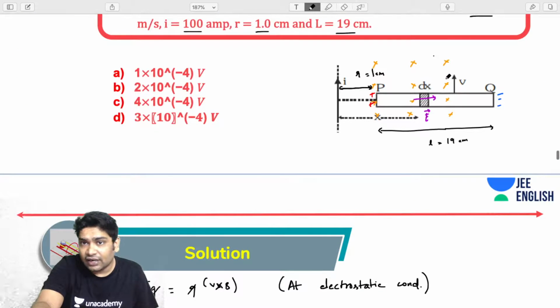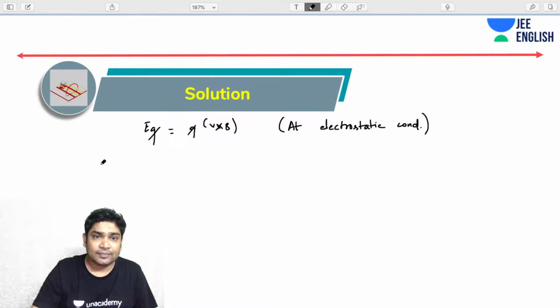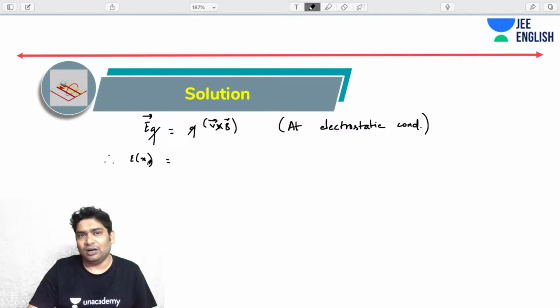So let's try and find the E here at a distance x. What is the E at a distance x from the wire? I'm trying to calculate V cross B. V and B have a 90-degree angle. In vector form I would write it like this, but here I'm not worrying about the vector form because I know the directions.